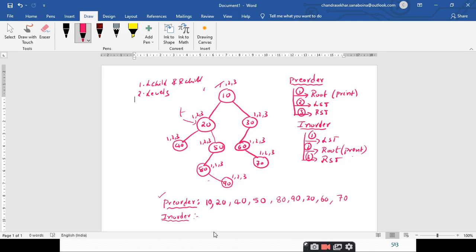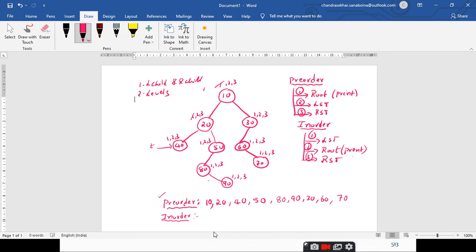As I told you, you have to change the pointer, so you change the pointer t such that it is pointing to the root node of the left subtree of 20.